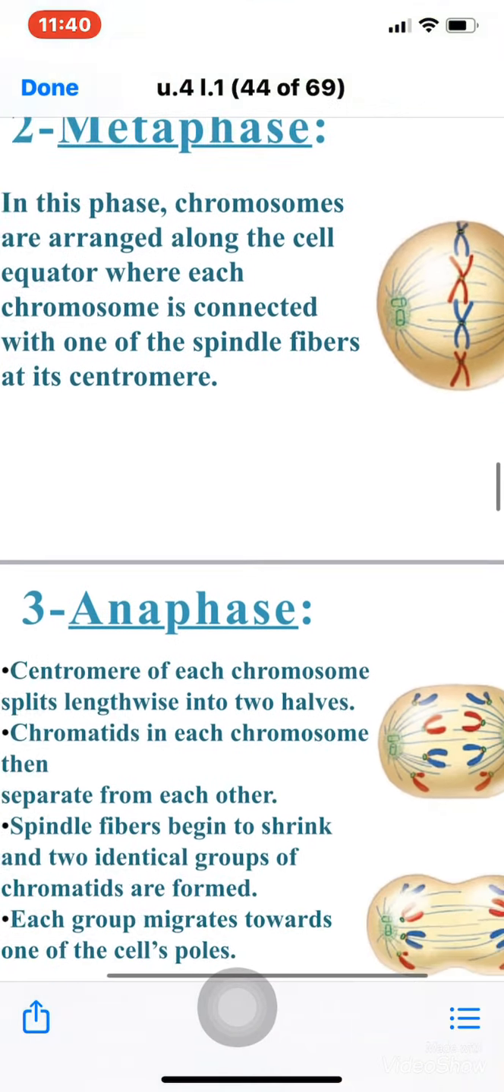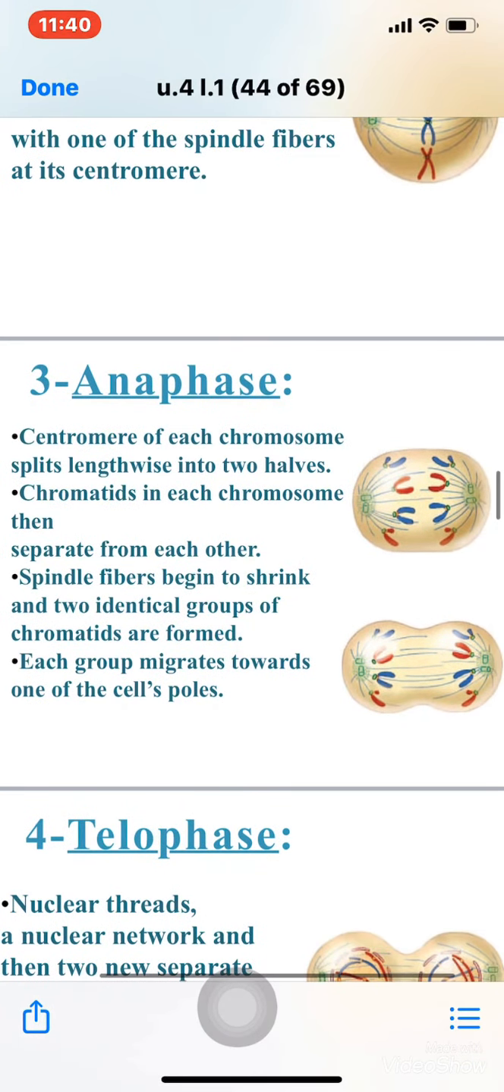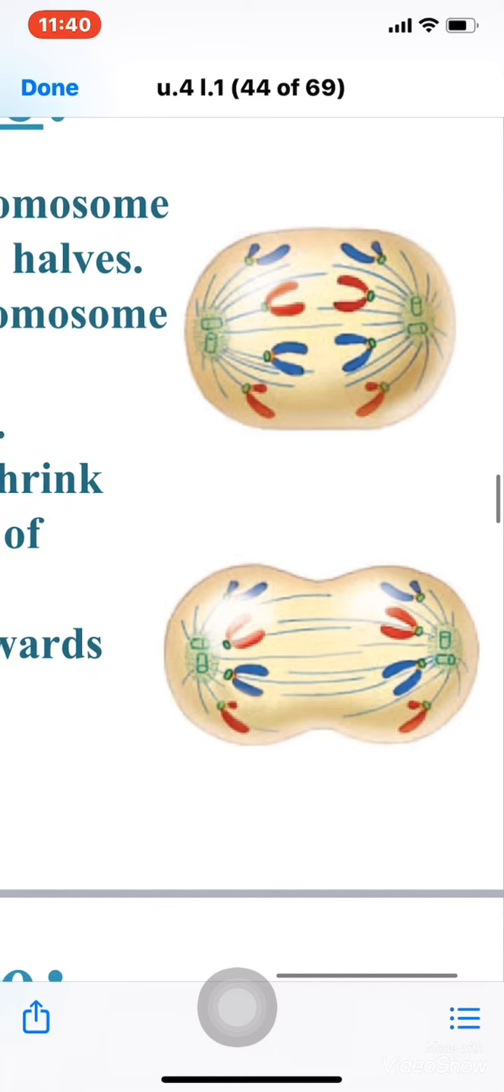Okay, phase number 3, the anaphase. The centromere of each chromosome splits lengthwise into two halves. Each centromere splits into two halves. Chromatids in each chromosome then separate from each other. The sister chromatids separate from each other. The spindle fibers begin to shrink, and two identical groups of chromatids are formed. As you see here, two identical groups of chromatids are formed, and the spindle fibers start to shrink.